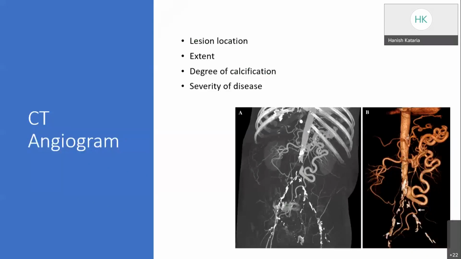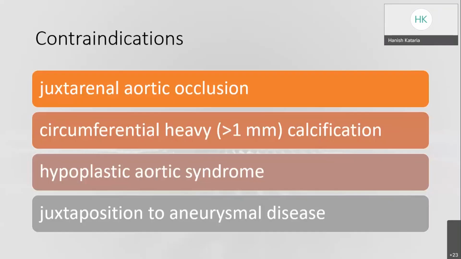So CT angiogram is the main modality of investigation. With the CT angiogram, we can assess the lesion location, extent, degree of calcification, and severity of disease according to the TASC classification. The only limitations are the use of ionizing radiation, and patients who have contrast allergy or borderline or low GFR, so there are high chances of contrast induced nephropathy.